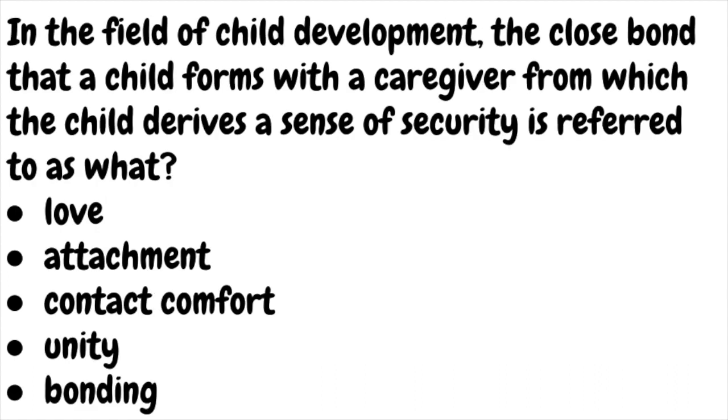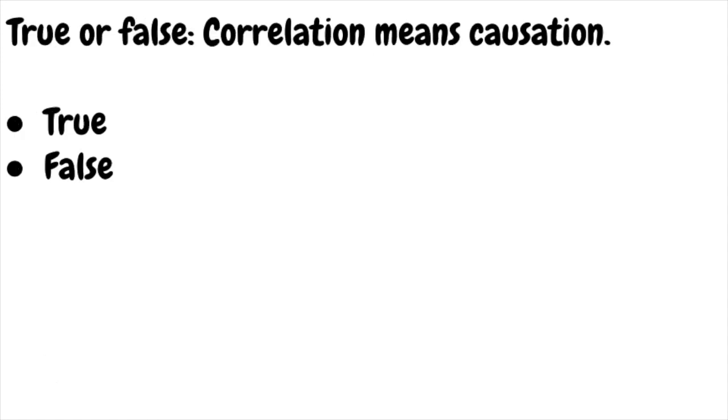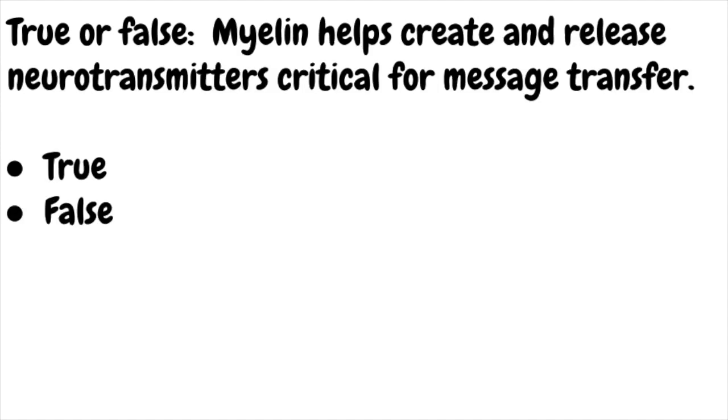In the field of child development, the close bond that a child forms with a caregiver from which the child derives a sense of security is referred to as what? Is the answer love, attachment, contact comfort, unity, or bonding? True or false? Correlation means causation. True or false? Myelin helps create and release neurotransmitters critical for message transfer.